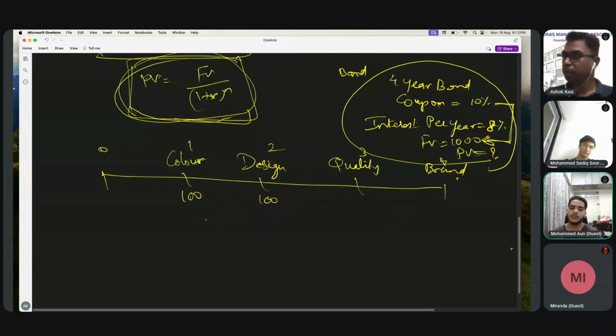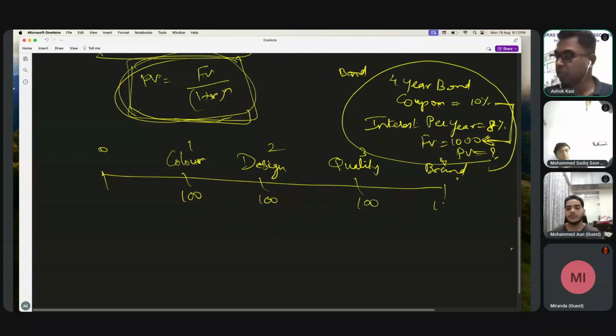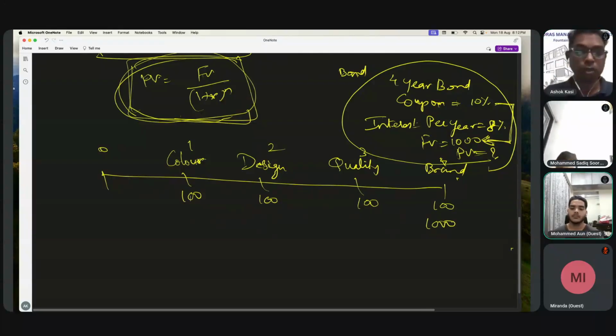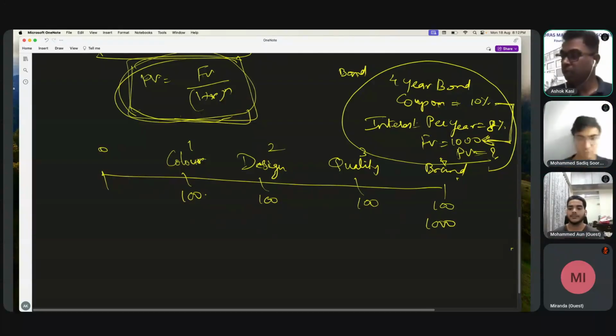1, 2, 3, 4 years. So I'm going to get 100 each year, and at the end I will also get the principal amount, which is 1,000 rupees. So these are my color, design, quality, brand. I'm going to get all these benefits. If these are the benefits I'm going to get, how much should I pay now?